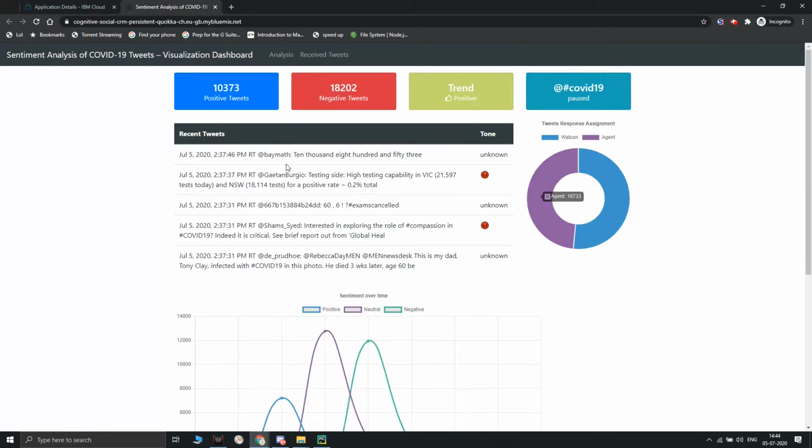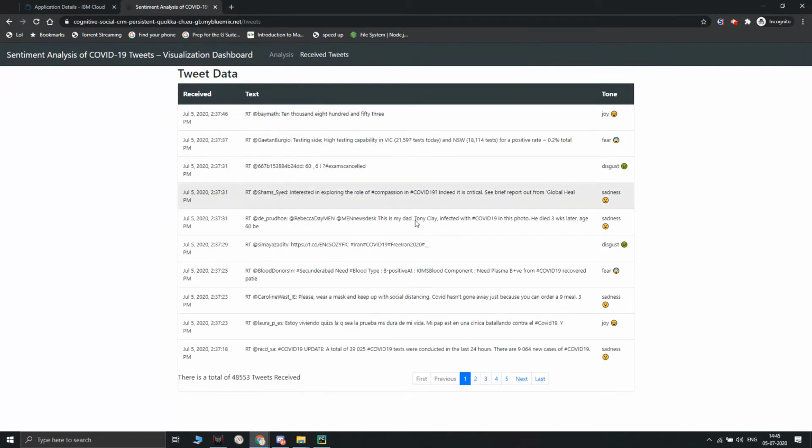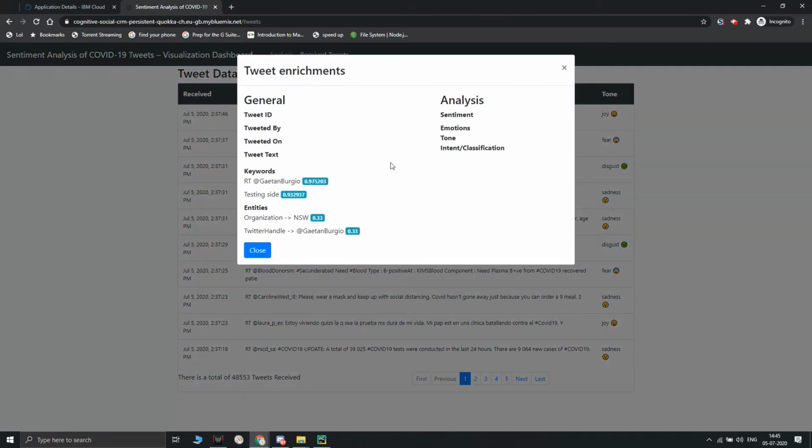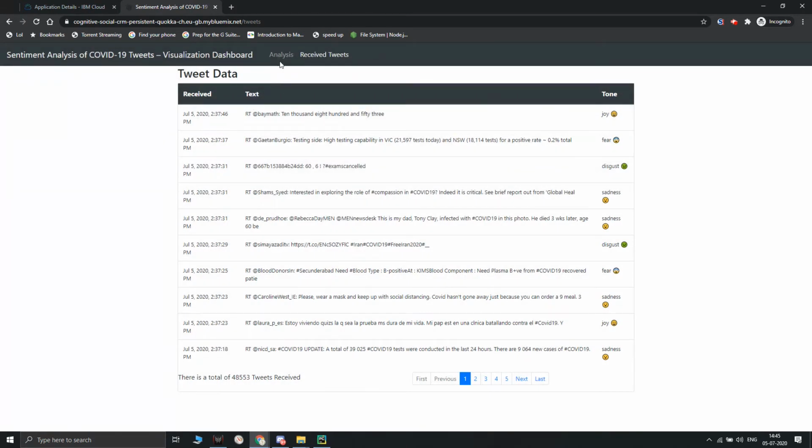In the app, you can see the tweets displayed here with the tone, angry, sad, everything will be displayed here. All the tweets can be displayed here. This is running for 2 days. There are around 28,000 tweets captured by it. You can see fear, joy, disgust, high capability. It only takes COVID-19 hashtag tweets.